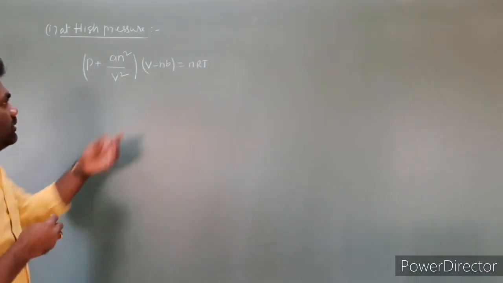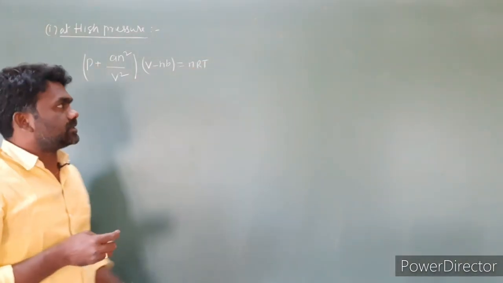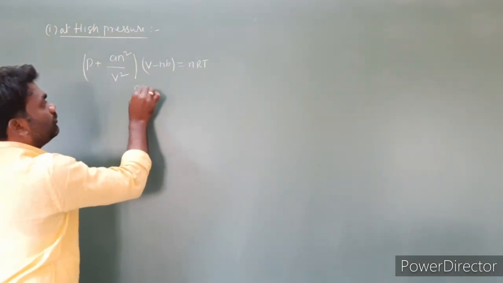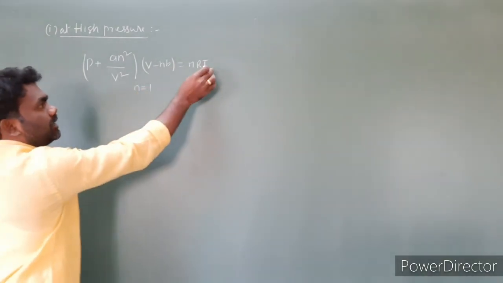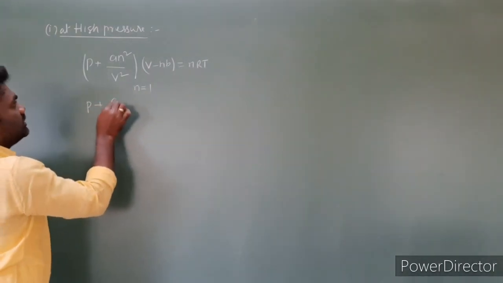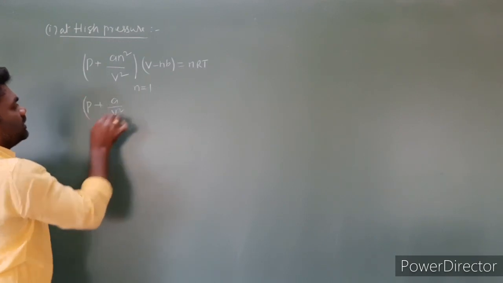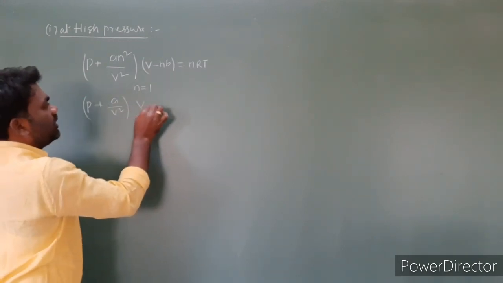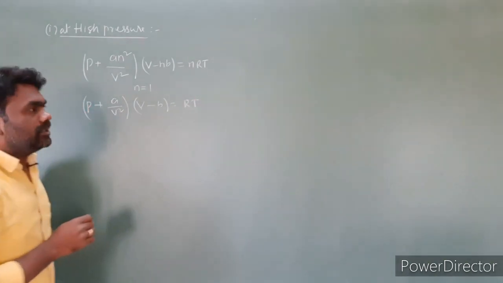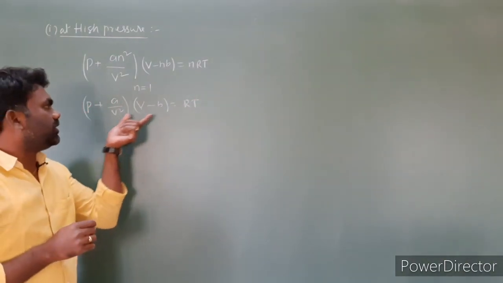This is for n moles. I am taking n equal to 1 mole of gas. Then the equation will be (P plus a by V²) into (V minus b) is equal to RT.